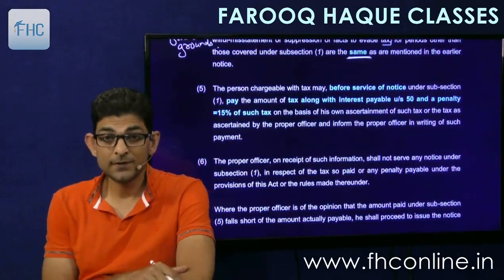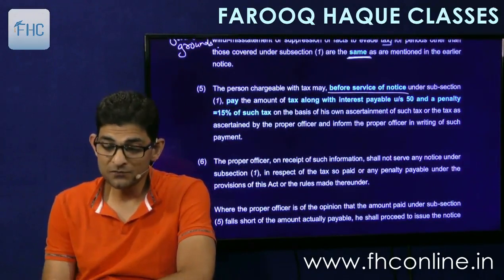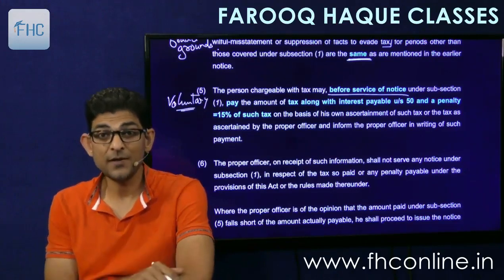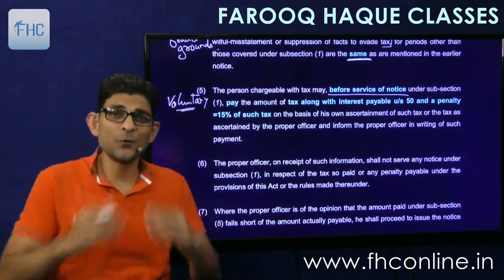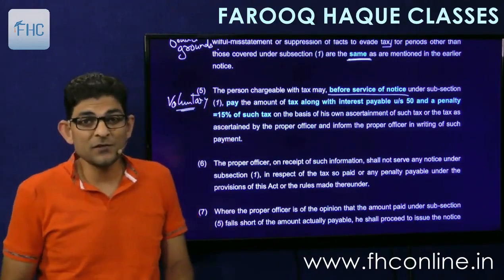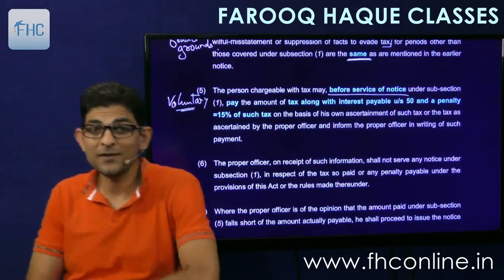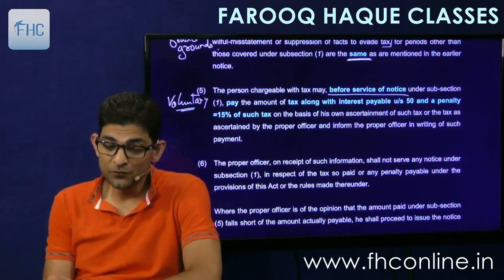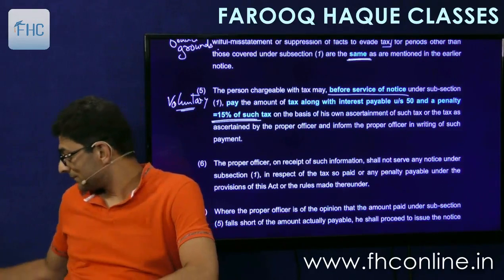Then let's see further. Then it says that the person chargeable with tax may, before service of notice. So again, subsection 5 is the same. Voluntary surrender. Before the officer comes to know that you have done fraud, you can accept your fraud, go to the officer and say that, look, please, I am paying the tax along with interest and penalty. Please accept my case. I am very sorry for the fraud that I have done. So in that case, you have to pay penalty only at the rate of 15% of such tax. So see what it says.